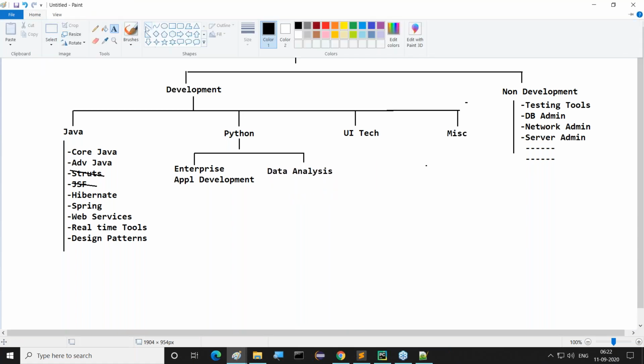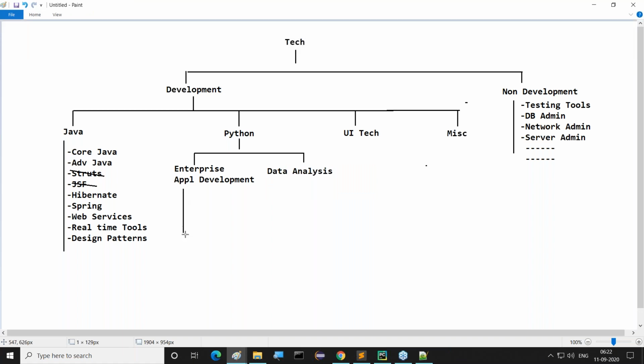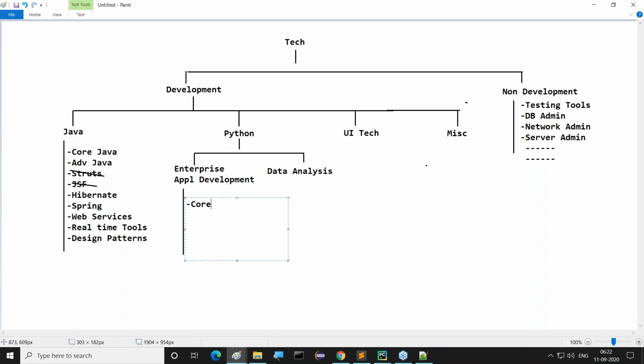Good. We want to see, at enterprise application development at the Python side, what we have to learn. Then we have to go for core Python and advanced Python. Actually, there is no such classification in the case of Python, core Python and advanced Python. Unfortunately, outside, people are giving this type of classification. That is their thing. But actually, as per the Python documentation, there is no classification like core Python and advanced Python. Both are just Python only, but in our terminology, I'm giving that. Next one is frameworks we have to learn.